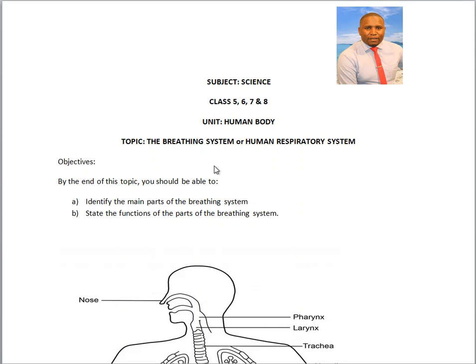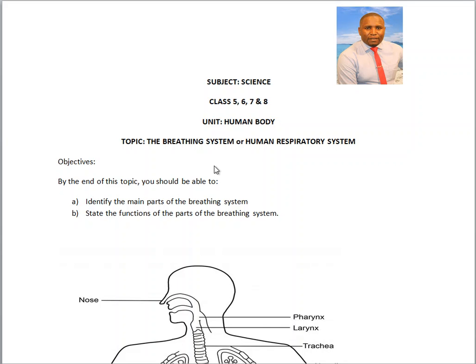Maybe even before I start, we understand that we are having this virus called coronavirus, and it affects the breathing system. It brings problems in breathing.